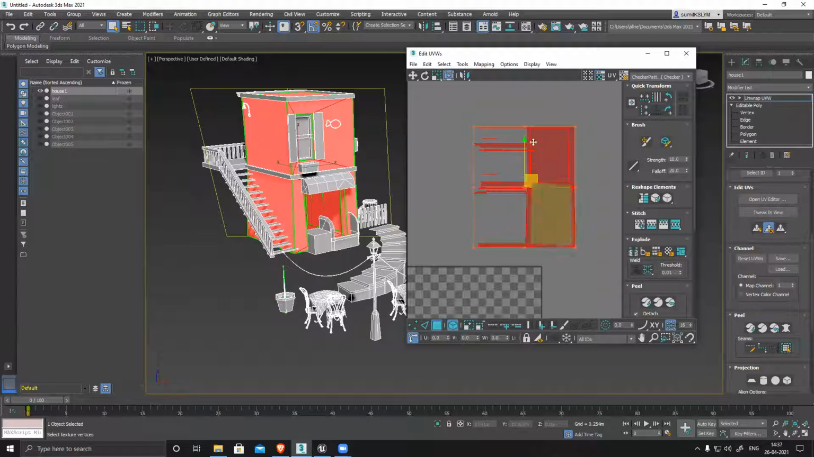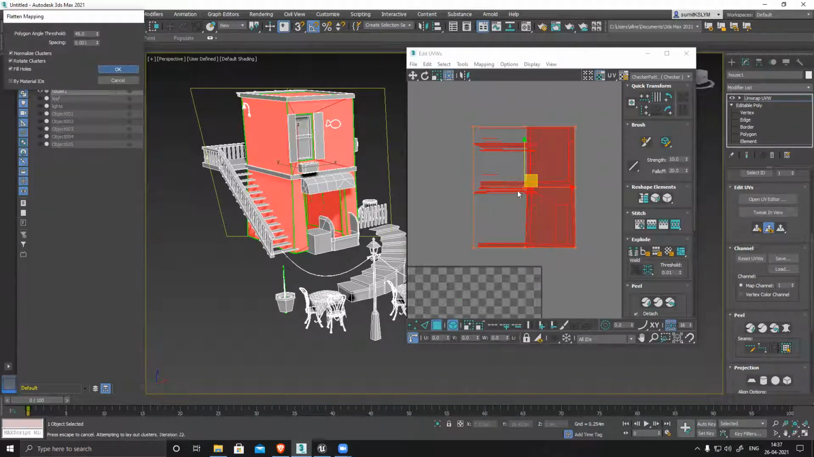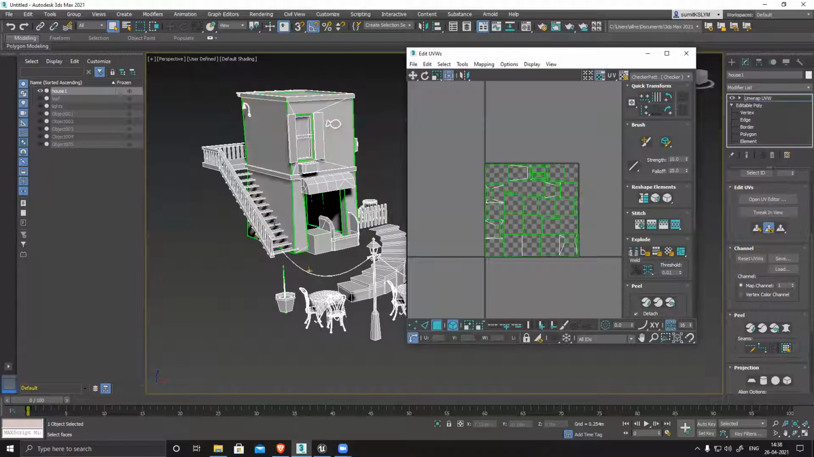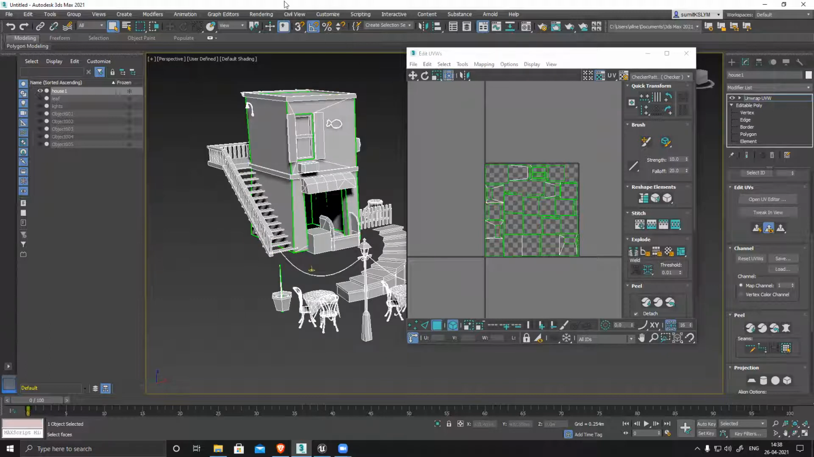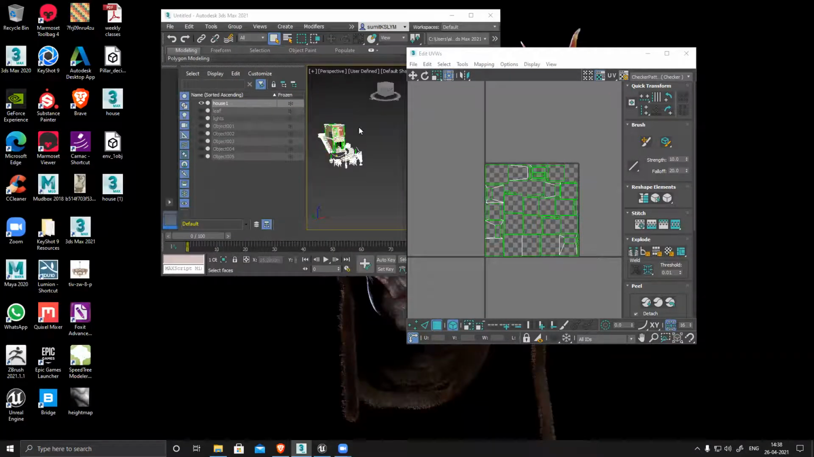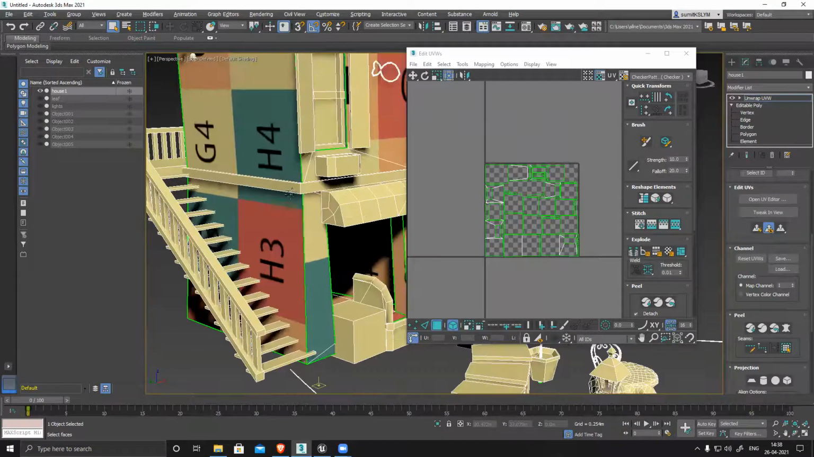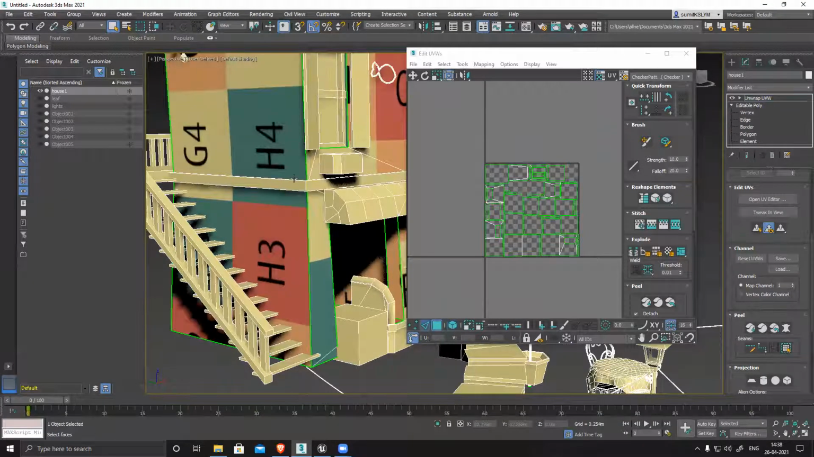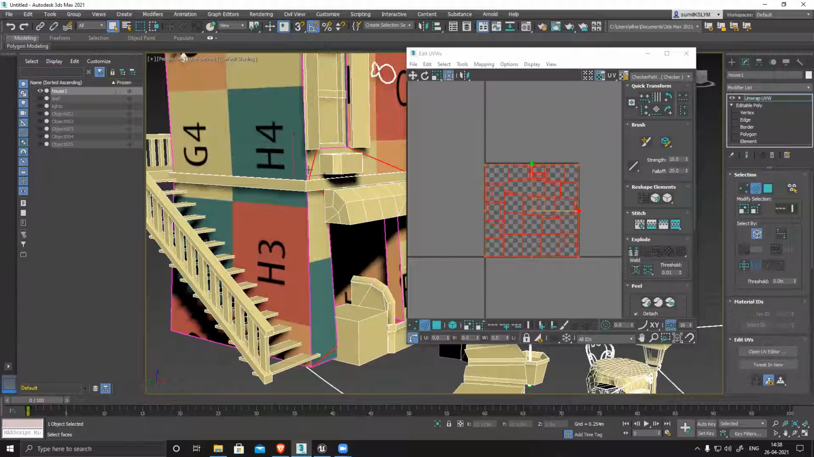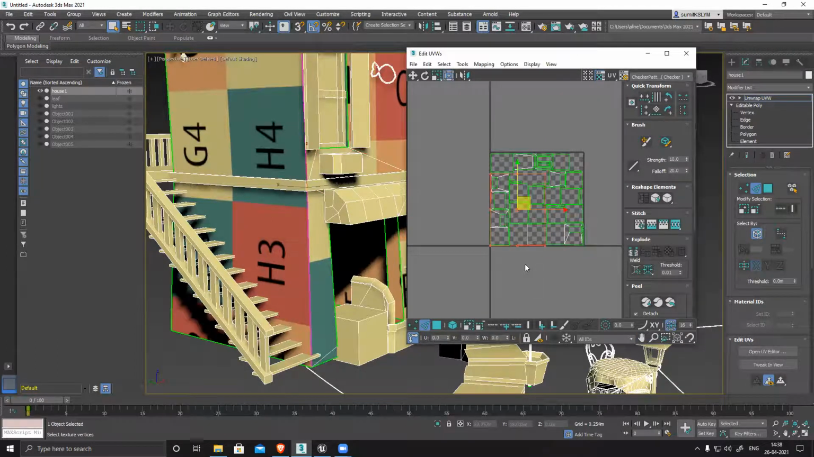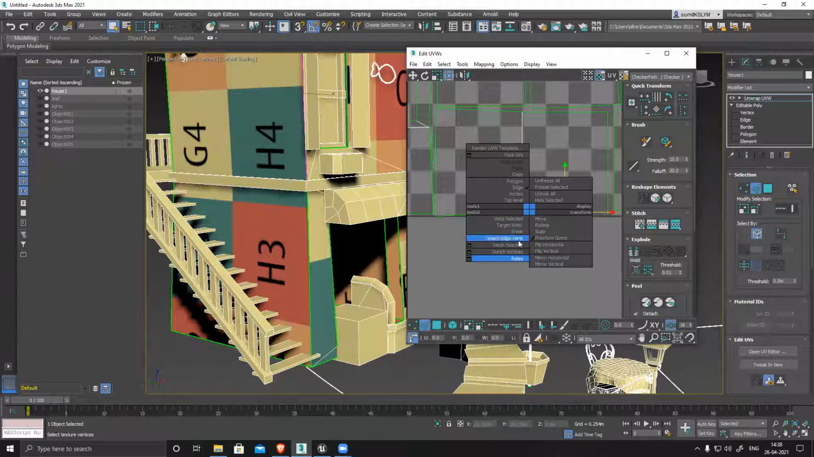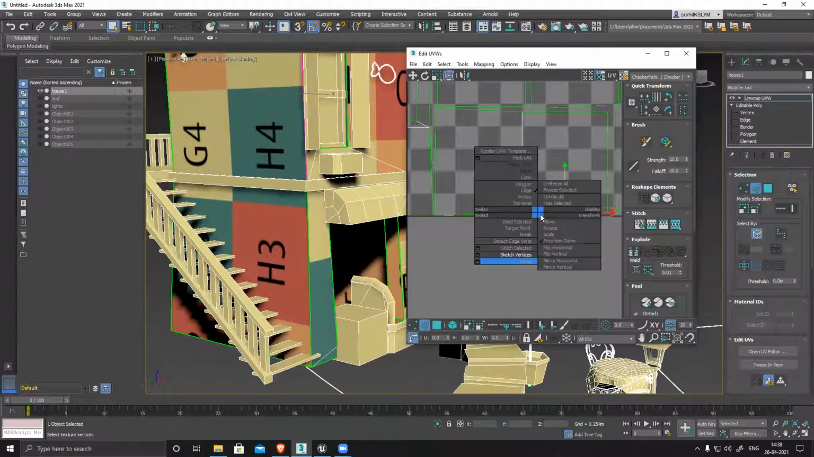So I select this and go to mapping, flatten mapping, and press OK. It will flatten the entire selection's UV. Now I have to apply the checker, and I can see wherever it's broken, I have to fix it. Like this edge and this edge, I can see clearly. Element, remove it. This one and this one. This section, right click, stitch it.